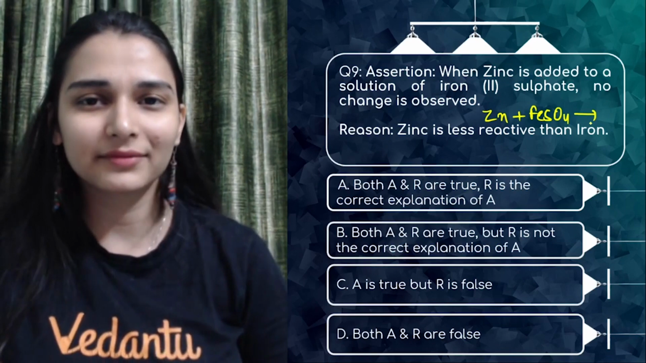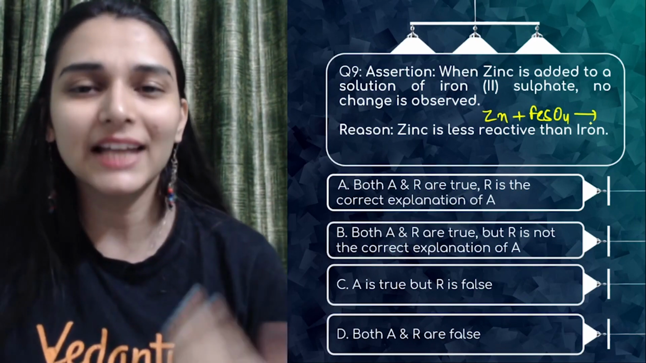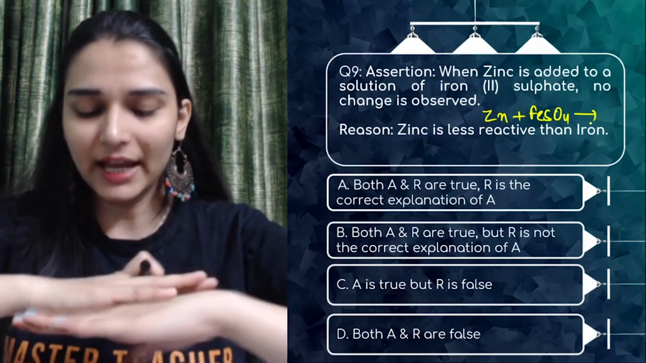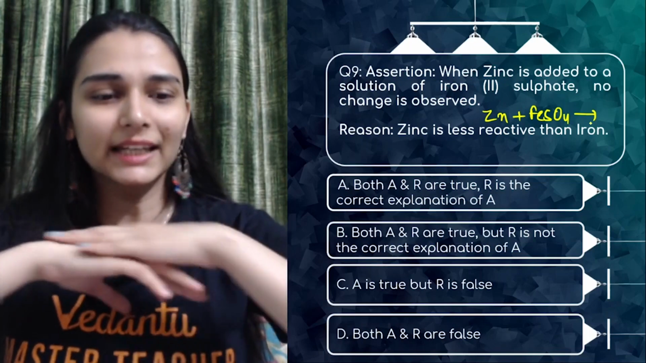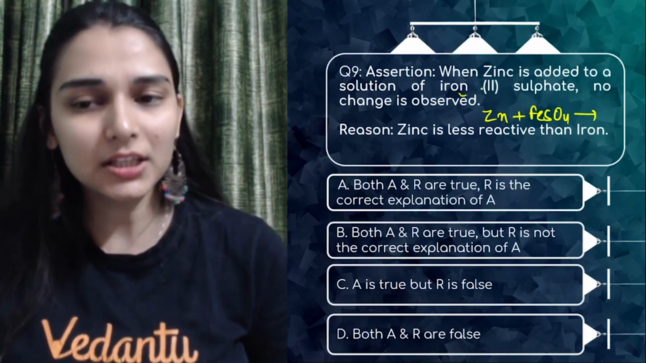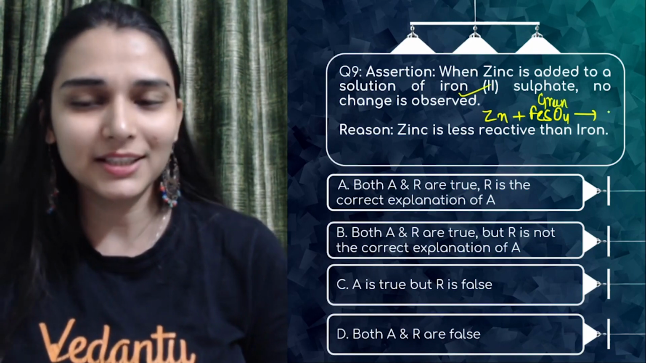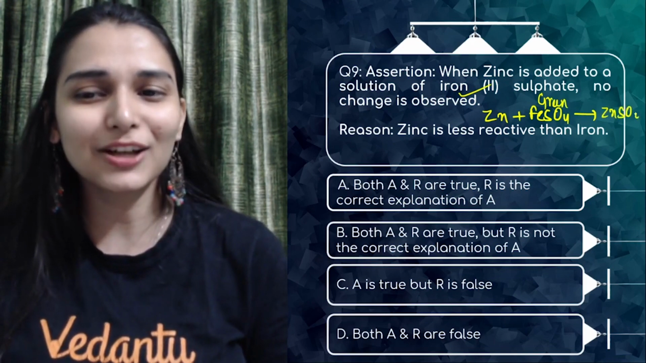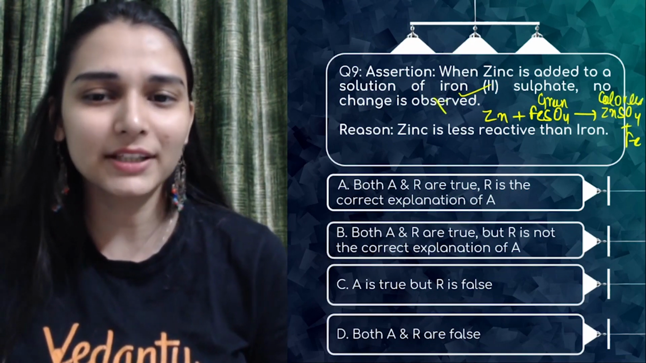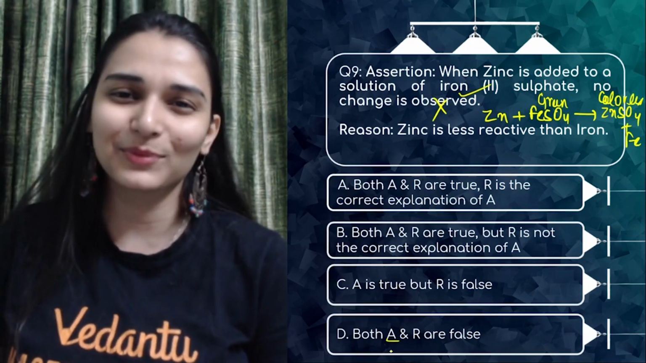Look at the reactivity series. Zinc is more reactive than iron. That is why we use it in galvanization. Zinc is more reactive, that is why on iron we do zinc coating that reacts with oxygen to give an oxide layer. So this is wrong. Change is observed. The pale green color of ferrous sulfate disappears. Colors fade away because of formation of zinc sulfate. Wrong statement. Assertion is wrong. You can directly mark option D.